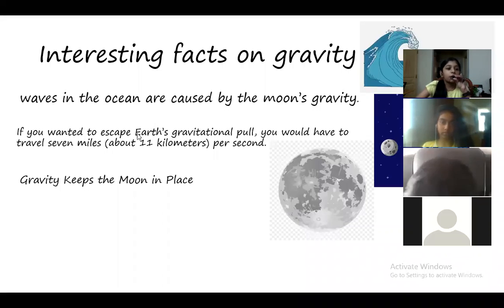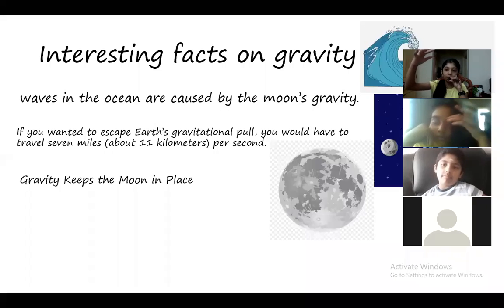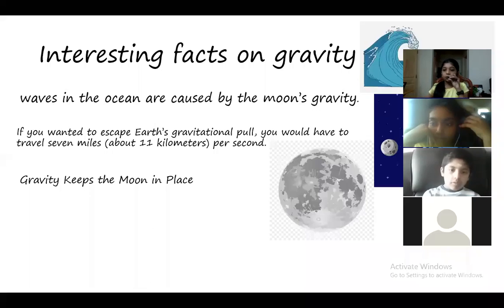Okay, so the waves in the ocean are caused by the moon's gravity. Due to the moon's gravity only, the waves are forming. So if you're on the beach you can see all the waves, right? You know how they are formed? The moon's gravity will make all the water come up. But the earth's gravity will not let the water go up. So again the water will come down. So this is how the waves are formed, okay?